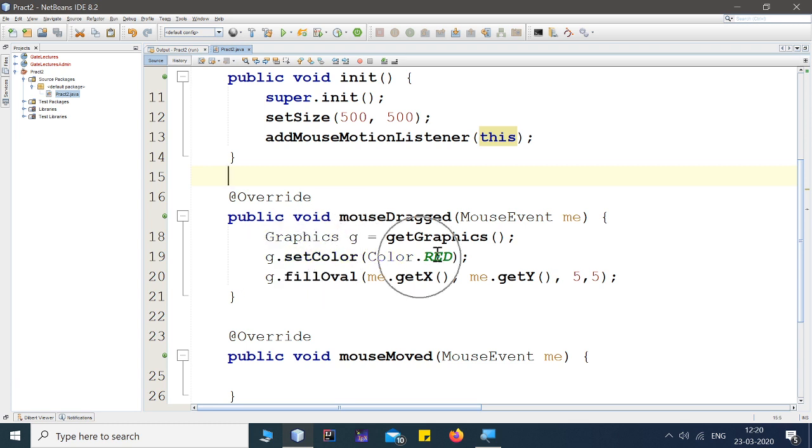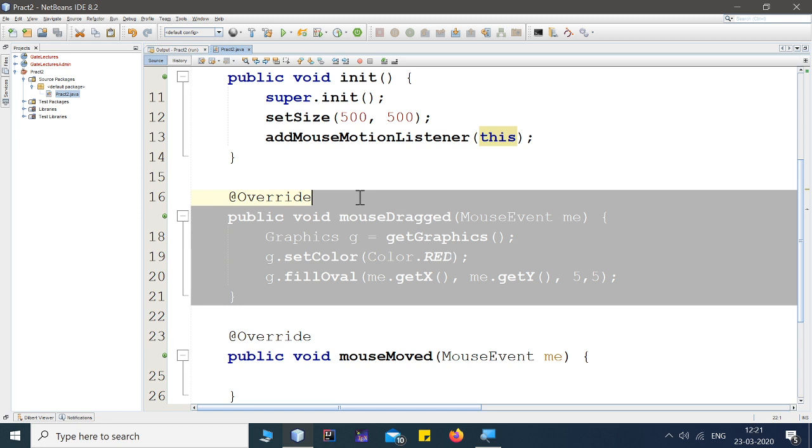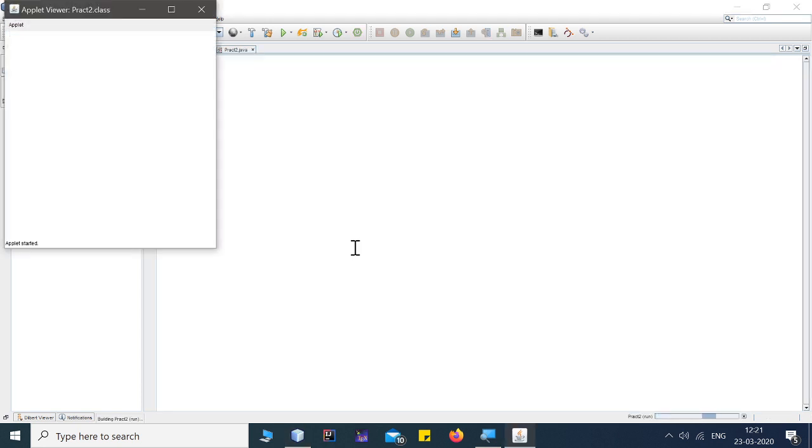It should set the color as red. It should fill the oval at the current x point, at current y point with 5 pixel. Let's see what is happening. See, a window is opened, and inside that window, whenever I click and move, it will work like a paint brush.